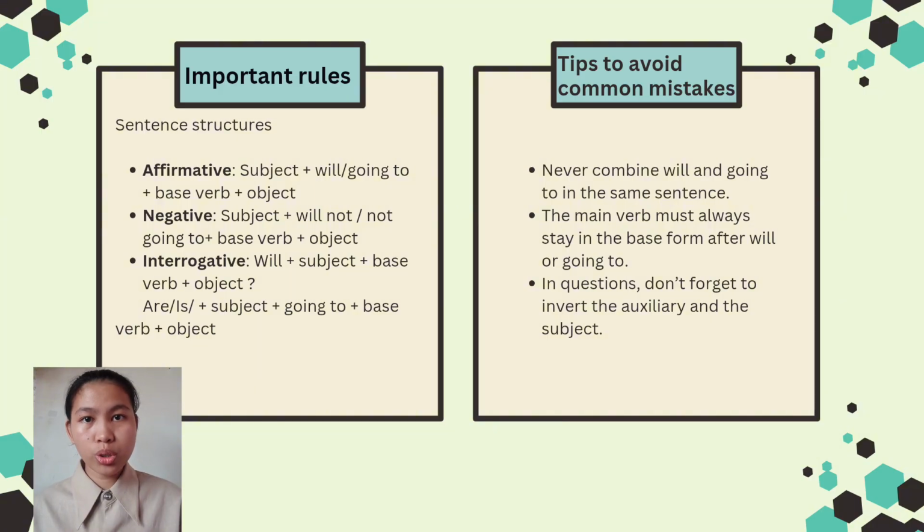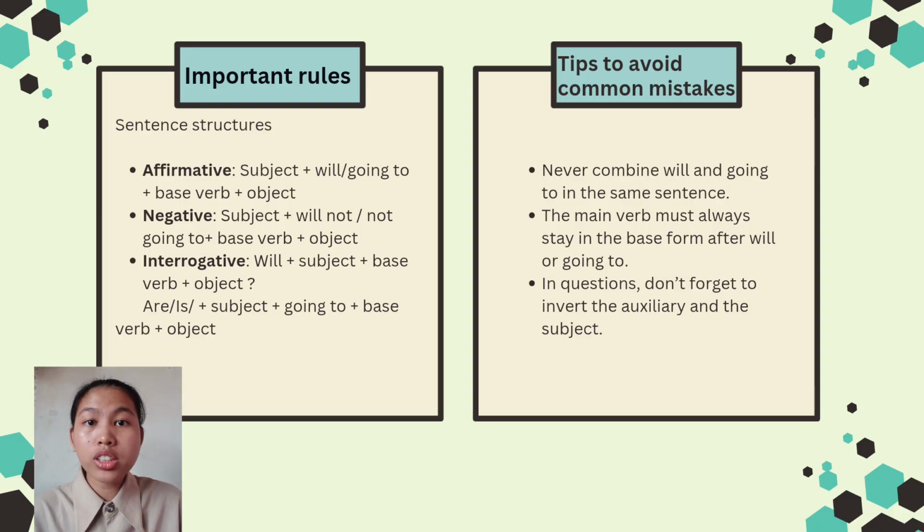For going to, we put an auxiliary verb like am, is, and are in front of the sentence, followed by subject plus going to plus base verb plus object and the question mark. Remember the simple structures so that you can form any simple future tense correctly.